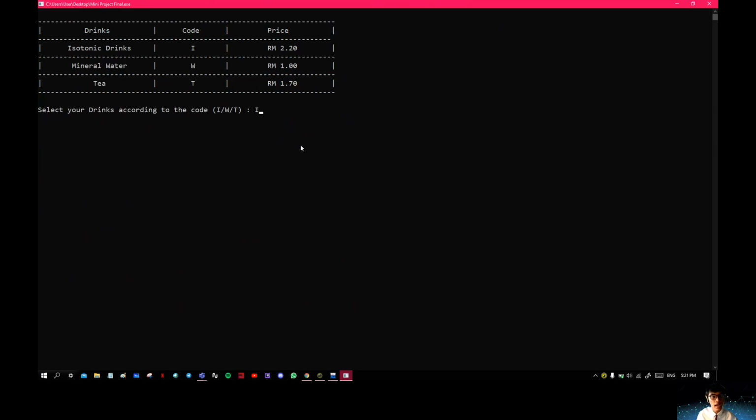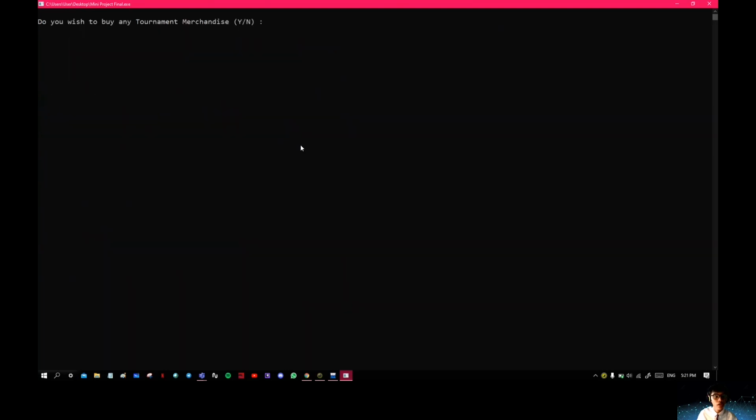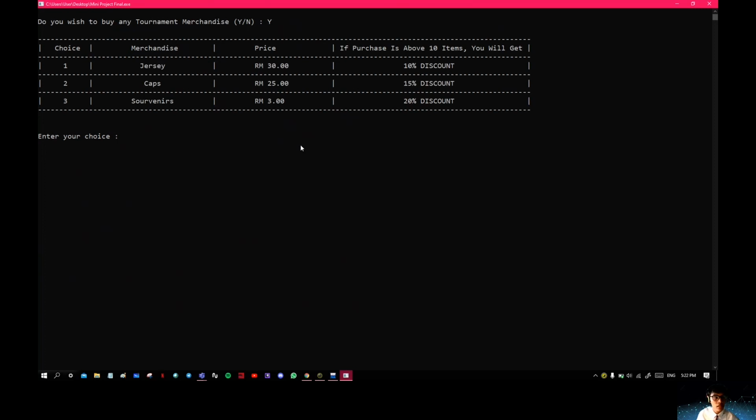The drinks are actually the same thing as the food one, the calculate food. Let's say quantity 6, total payment is 13 ringgit 20 cents. It's the same as before. Do you wish to buy any tournament merchandise? Let's say yes.